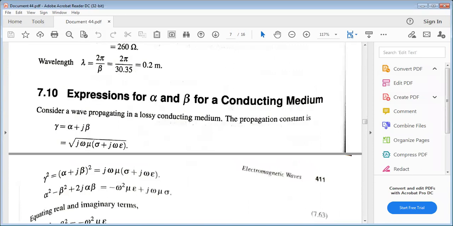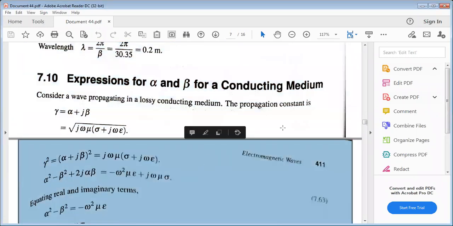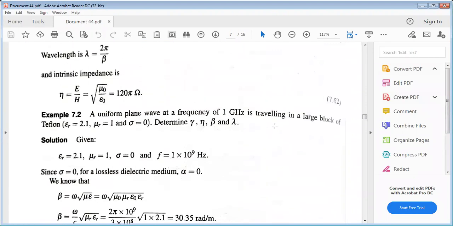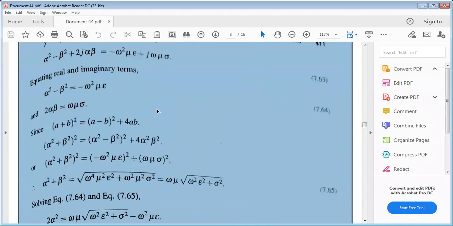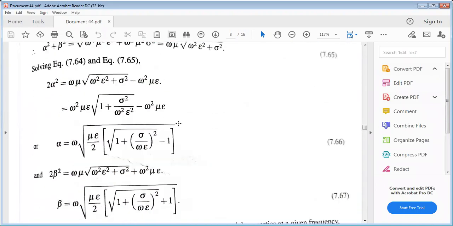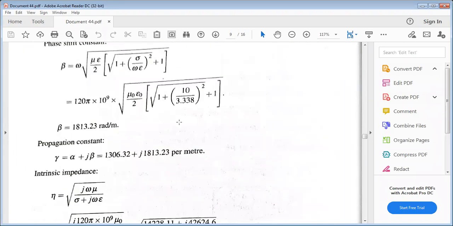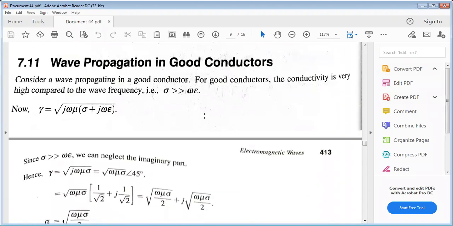Okay, these are the topics covered so far. For conducting medium and dielectric medium, we covered the propagation constant, attenuation constant, phase constant, and phase velocity, and the associated problems.